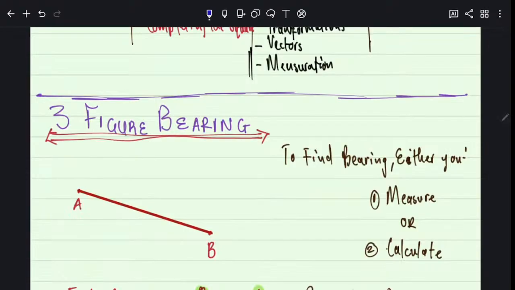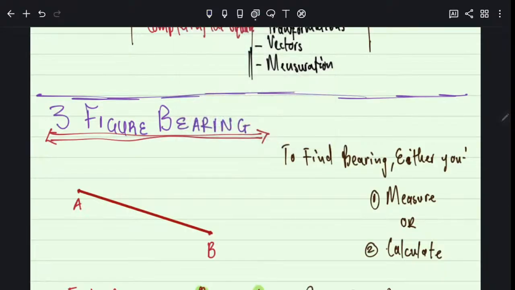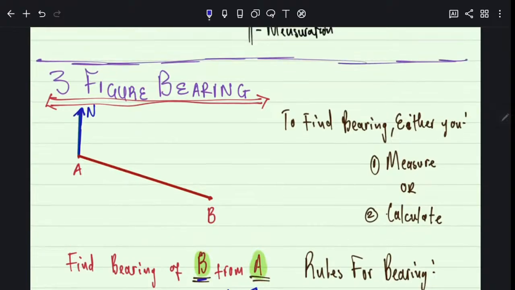Do you hear me? The north is just a straight line which faces up like this. This is the north. So you do it like this and you say north. This is your north. Why did you put it at A? Because they said B from A. So this is easy. Listen to what I said, okay? I don't want to make it sound like I said a lot of things. I didn't say a lot of things.